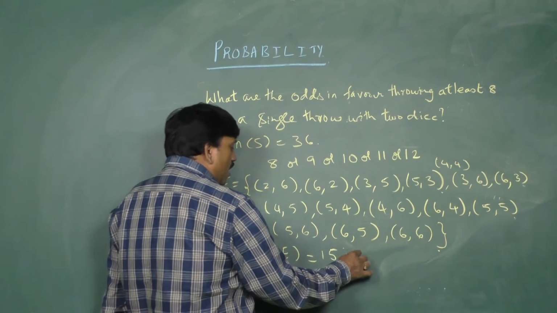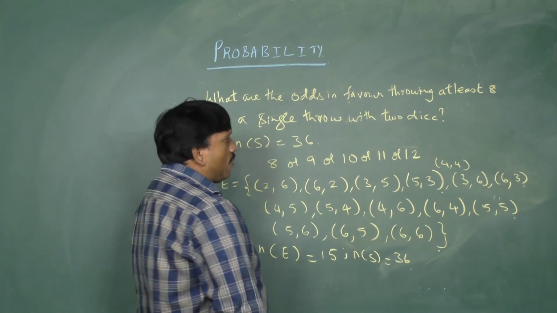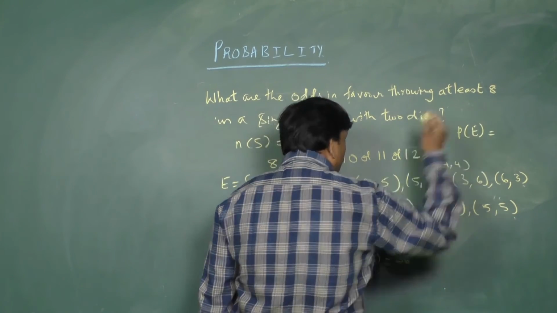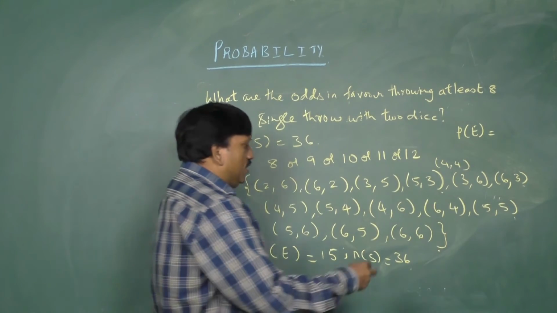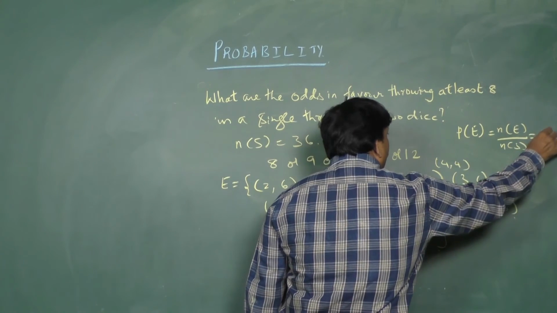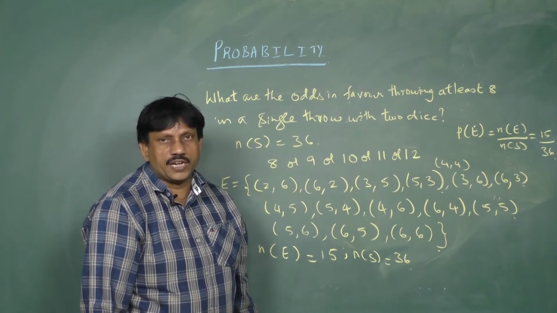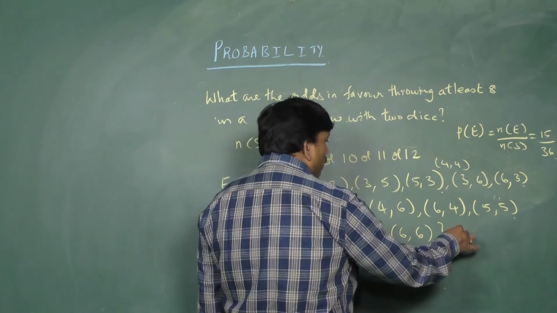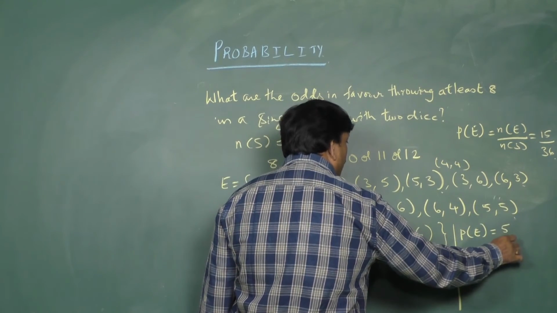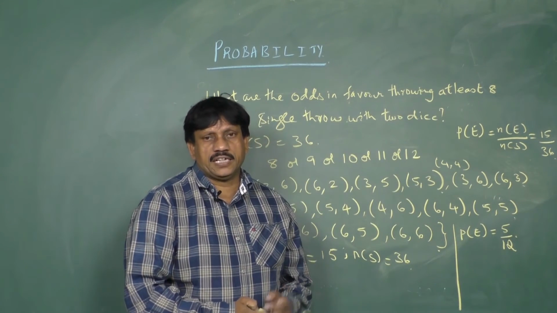And n of S is how much? 36. Now I am writing the probability of this. P of E is equal to n of E by n of S, which is 15 by 36. If we cancel that, you will get 5 by 12. So you will get P of E is equal to 5 by 12. This is the probability of the event of occurring at least 8.